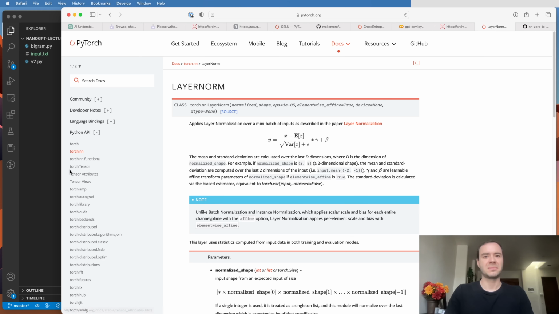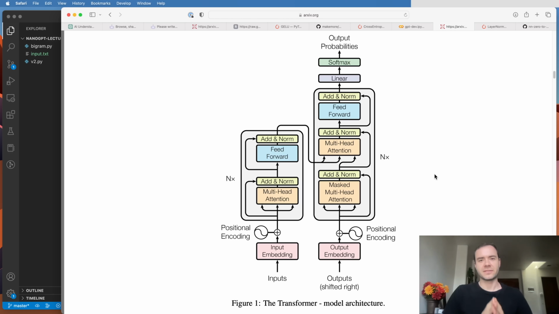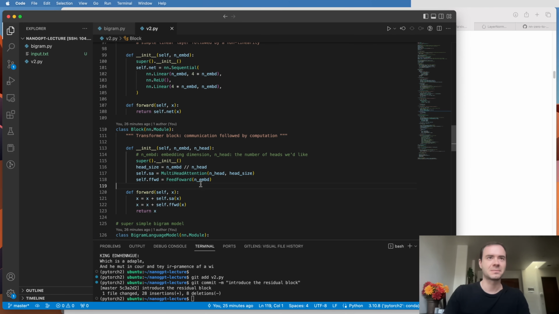And this here is identical to basically this here. So let's now implement layer norm in our transformer. Before I incorporate the layer norm, I just wanted to note that, as I said, very few details about the transformer have changed in the last 5 years, but this is actually something that slightly departs from the original paper. You see that the add and norm is applied after the transformation. Now it is a bit more common to apply the layer norm before the transformation. So there's a reshuffling of the layer norms. This is called the pre-norm formulation, and that's the one that we're going to implement as well. So a slight deviation from the original paper.